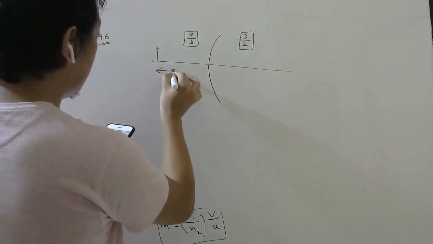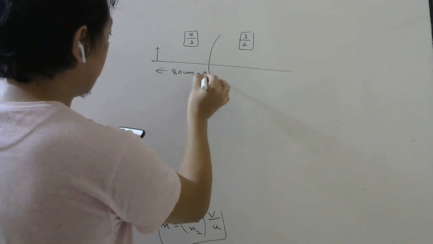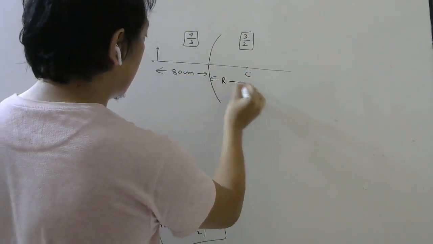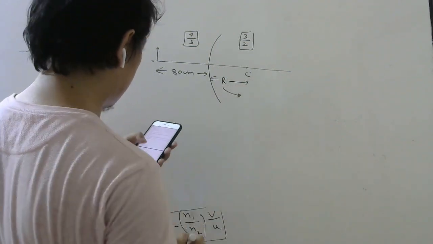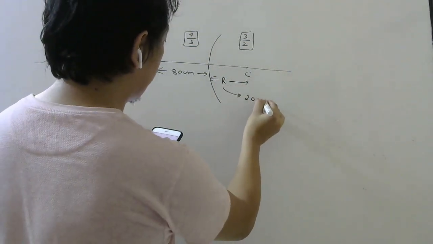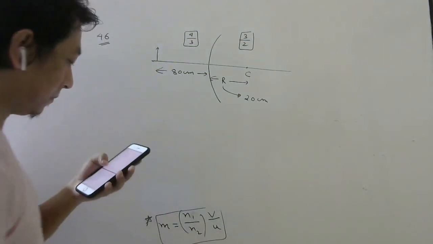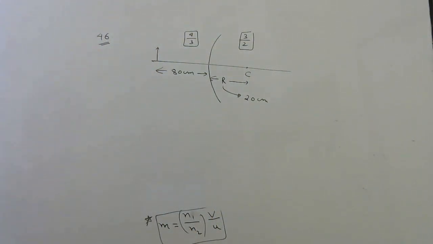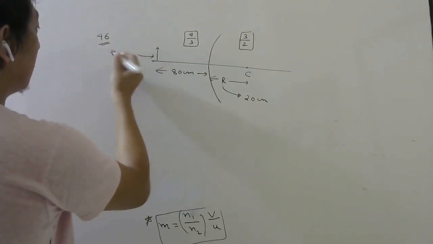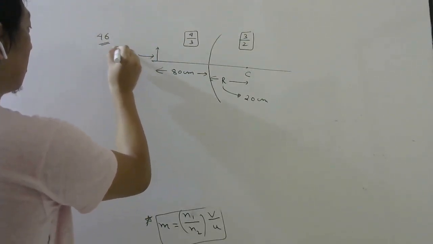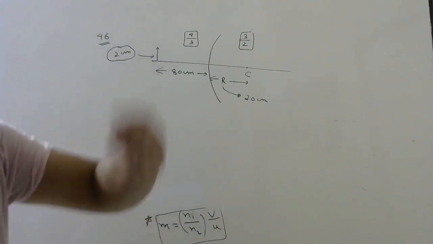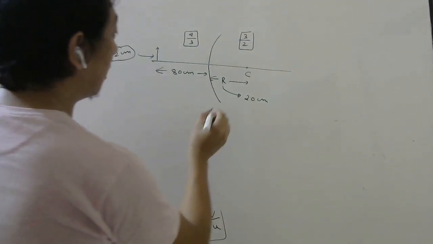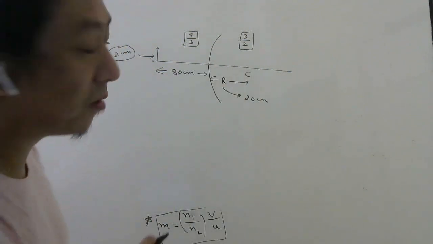Object distance is given as 80 centimeter. The center will be somewhere here, so the radius is given as 20 centimeter, so it should be closer than this. They want you to find the magnification. Let us say this height is not given, so let's say 2 centimeter from our side, because I may want to find the image height also. So first what I should do is calculate the image distance. Where is the image formed?